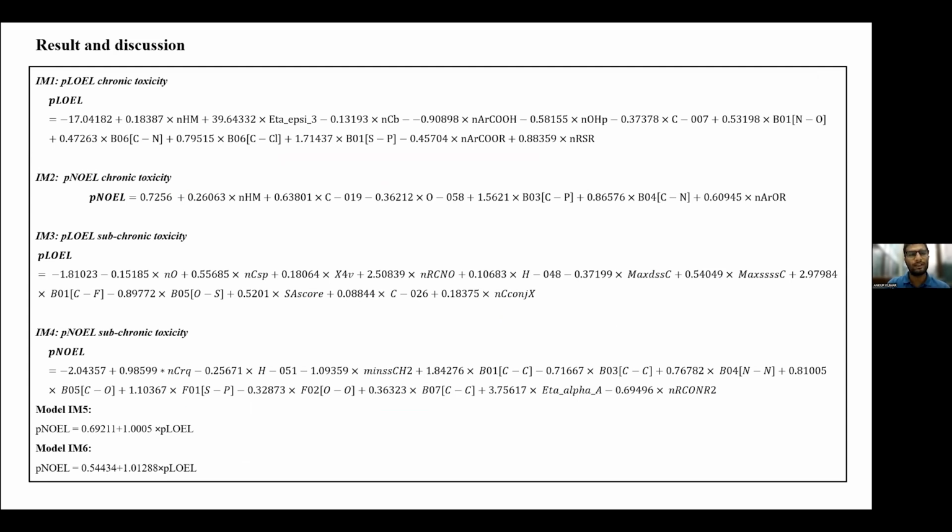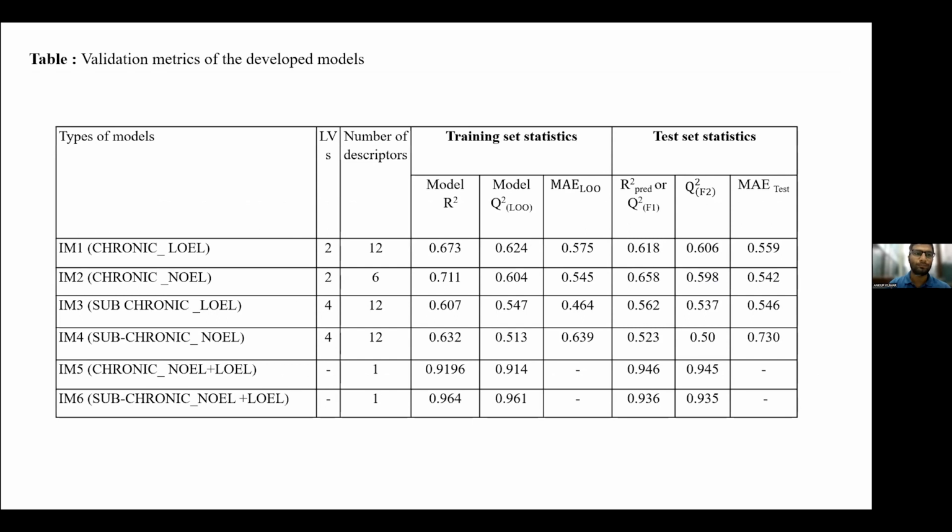Generally, for chronic toxicity we used data with toxicity assessment greater than 360 days, and for subchronic, 180 plus or minus 90 days. From these models, we get the validation matrix of the developed models, where we show the different numbers of latent variables and descriptors for the final model development.